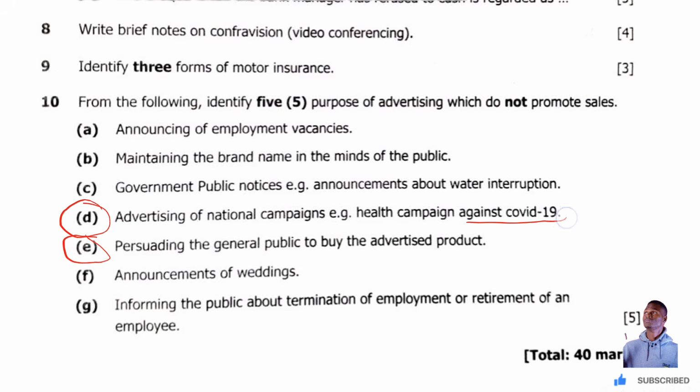You'll be buying masks, you'll be buying hand sanitizers. So this also increases sales. So A, B, C, F, G. These are the best answers. All right. So that's all for section B, guys. All right.